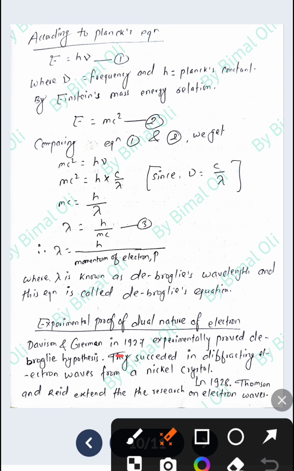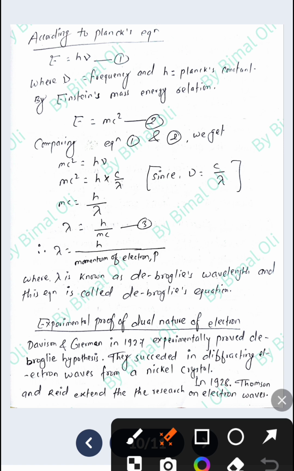Now, Davisson and Germer in 1927 experimentally proved the de Broglie hypothesis. They succeeded in diffracting electron waves from a nickel crystal. Davisson and Germer, two scientists in 1927, conducted an experiment to prove the de Broglie hypothesis, and finally they succeeded in diffracting electron waves from a nickel crystal.